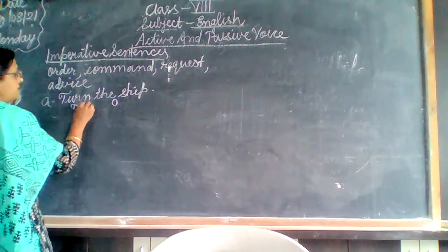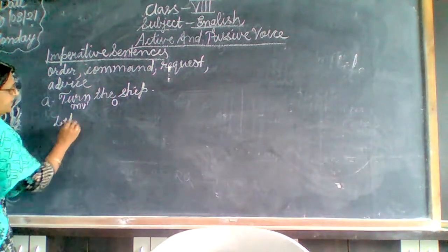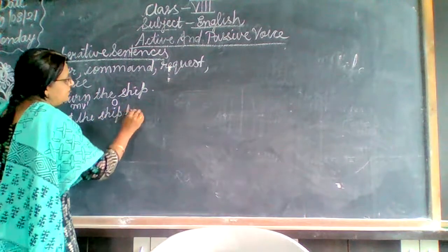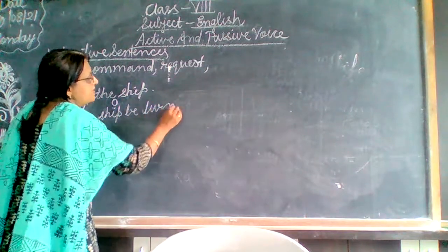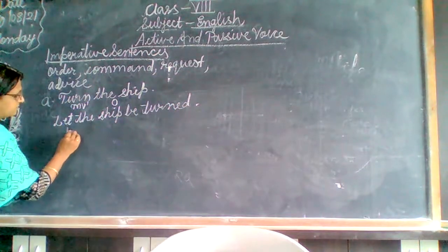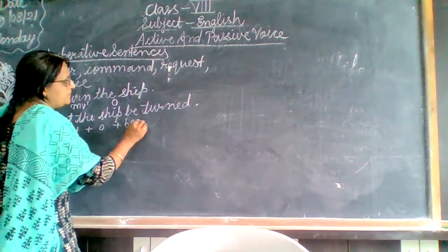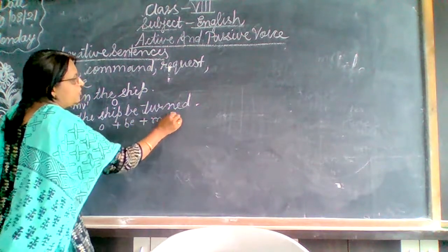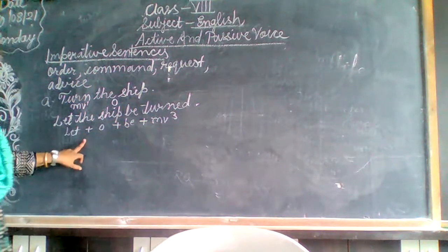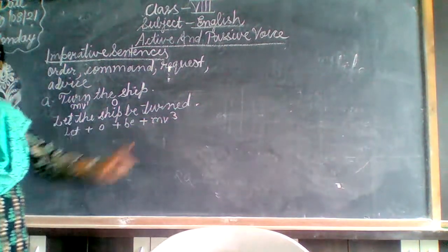Turn is the main verb. When there is an object, you will write: Let the sheep be turned. Let plus object plus be plus main verb in the third form. This rule is followed when there is an object.